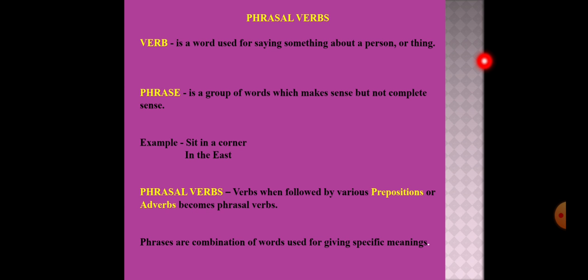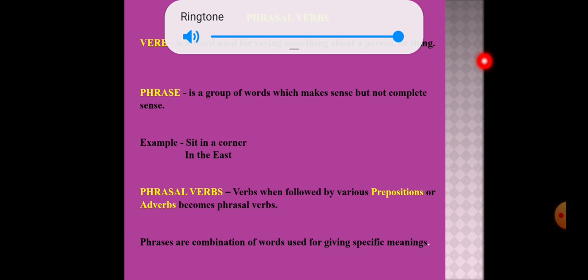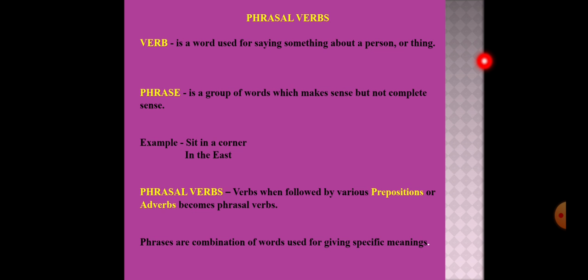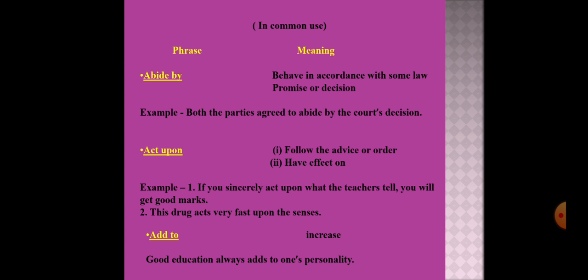And verbs when followed by various prepositions or adverbs become phrasal verbs. Phrases are combinations of words used for giving specific meanings. And now I'll tell you about some common phrasal verbs and explain their meaning with the help of examples. So the first phrasal verb is abide by.